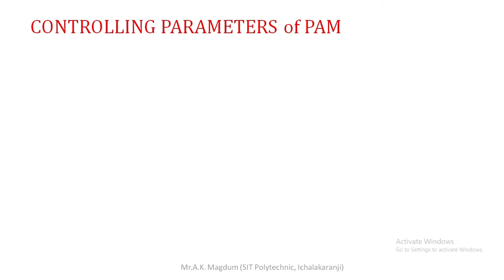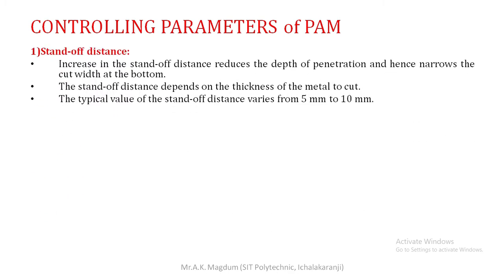Next, controlling parameters of plasma arc machining. The first one is the standoff distance. That is a very important parameter of plasma arc machining, because increasing the standoff distance reduces the depth of penetration and hence narrows the cut width at the bottom. So that's why that is a very important thing.